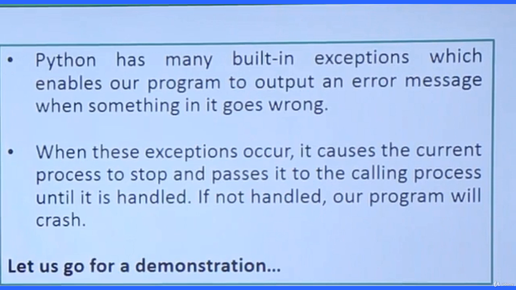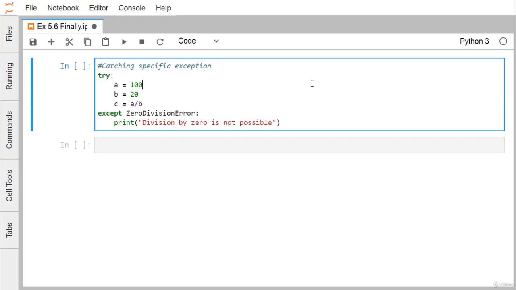For a better understanding of this concept, let us go for one practical example to show you how try, except and finally work. In this demonstration, we shall discuss more on these exceptions and errors in Python. Here we have one try block: A is equal to 100, B is equal to 20, C is equal to A by B. Here we have one except block, the ZeroDivisionError, for when division by 0 is not possible. But here B has a non-zero value, so we expect that this ZeroDivisionError will not be raised.